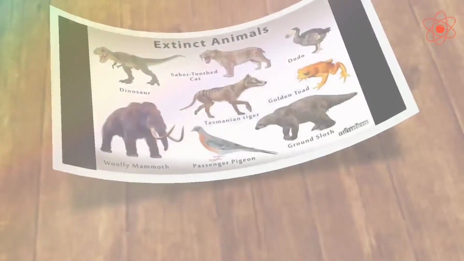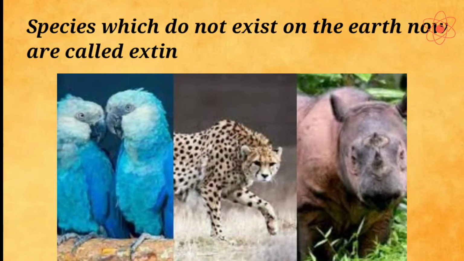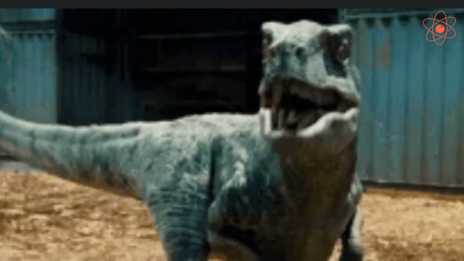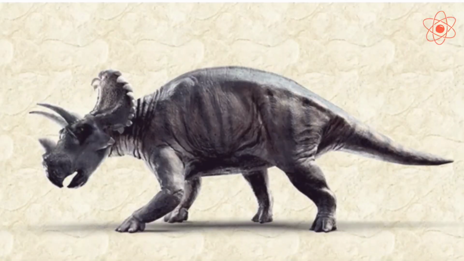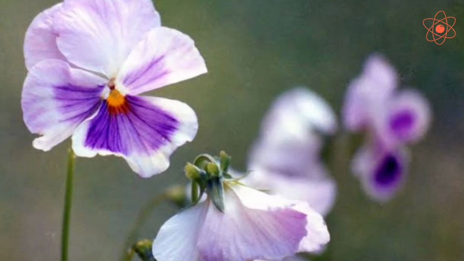First, extinct species. Species which do not exist on the earth now are called extinct species. Dodo and dinosaur, which existed long ago, are now extinct. Nilgiri holly and Crypteronia are plants from India that have become extinct recently.